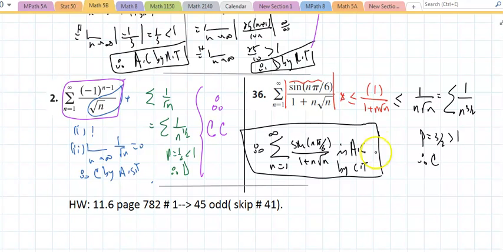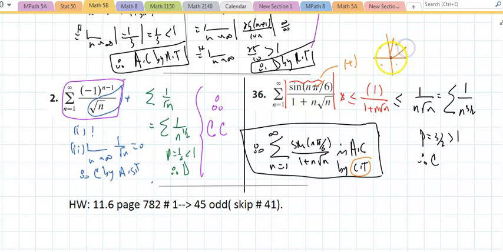When you say absolutely convergent, you're saying you put an absolute value on it, because by quoting the comparison test, the series must be positive. This series is not positive. This alternates on the quadrants. It goes positive, positive, negative, negative, or something like that.